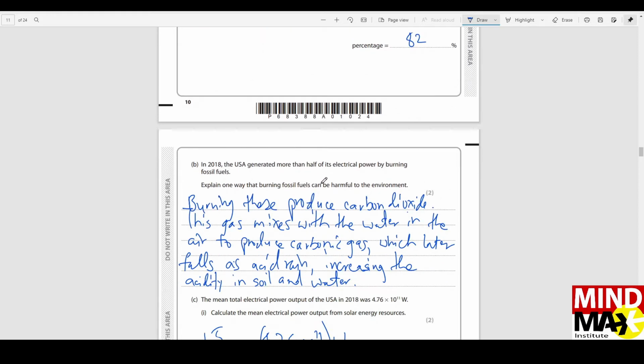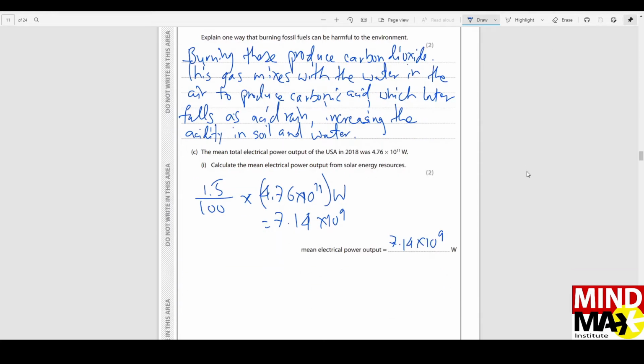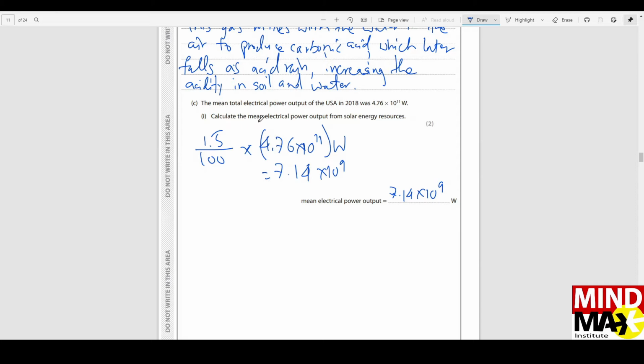Explain one way that burning fossil fuels can be harmful to the environment. Burning these fuels results in the production of carbon dioxide. This gas mixes with the water in the air to produce carbonic acid. Carbonic acid falls with the acid rain, and it increases the acidity in the soil and the water. That's a bad thing. That harms the soil and the water, and that will eventually go into our body and we will be damaged, right?